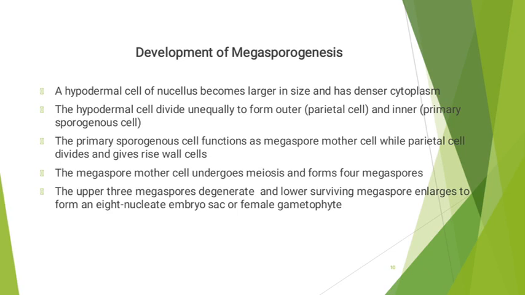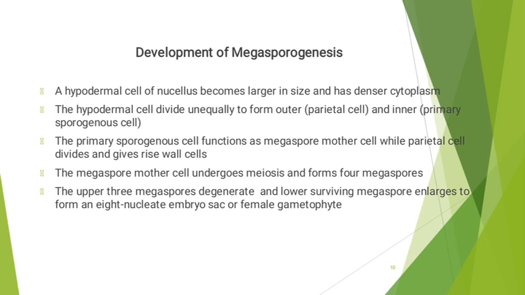In some cases, the enlarged cell acts as the megaspore mother cell directly. However, in most cases, a hypodermal cell first divides by an unequal division, which forms two cells, the outer cell and an inner cell. The outer cell is called the parietal cell and the inner cell is called the primary sporogenous cell.